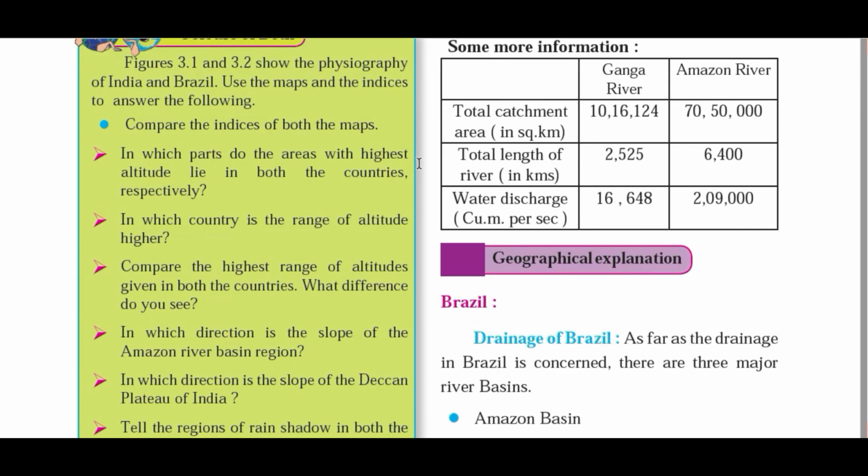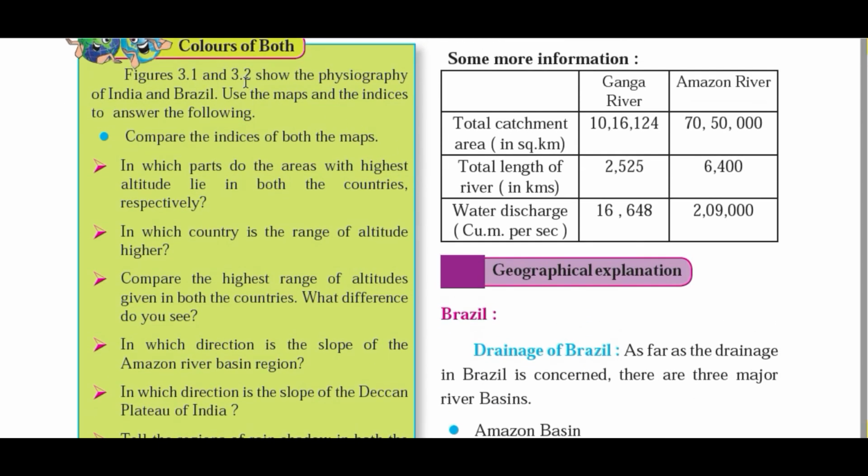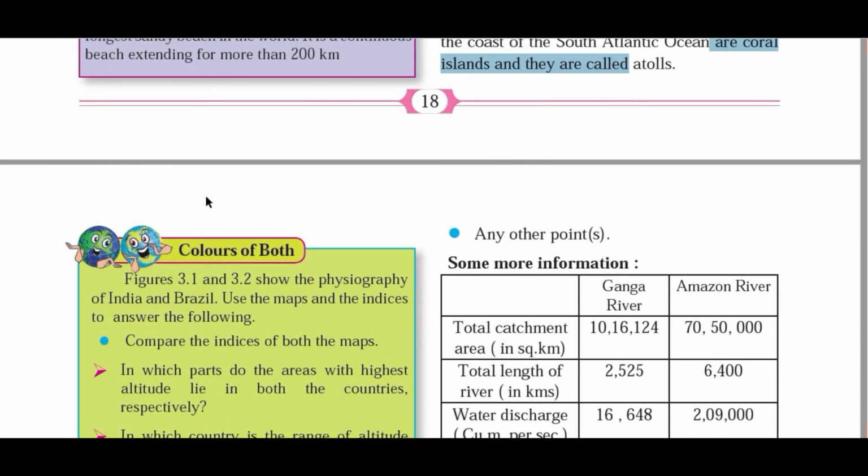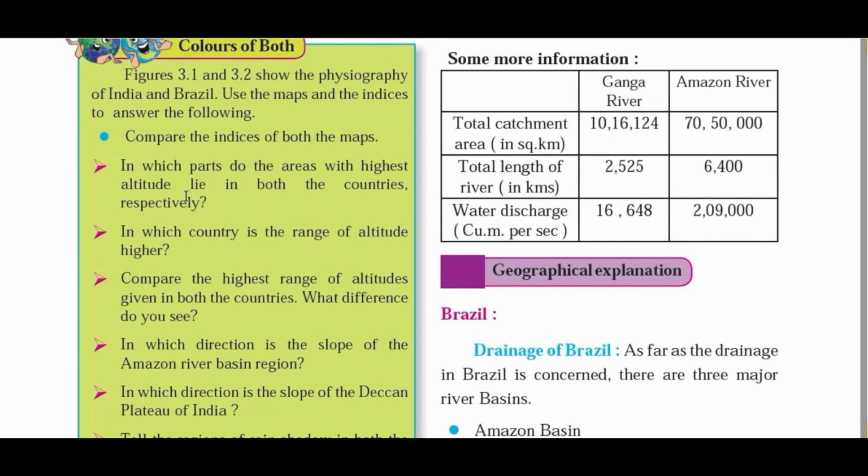Let's have some questions over here. Figures 1.3.1 and 3.2 show the physiography of India and Brazil. Use the map and the indices to answer the following questions. So compare the indices of both the maps. In which part do the areas with the highest altitude lie in both the countries respectively? If you consider India, in the northern part of India you will find the highest altitude region, and if you consider Brazil, then in the southeastern part, where the Great Escarpment is located. There you can find the elevated land or the high altitude lands.